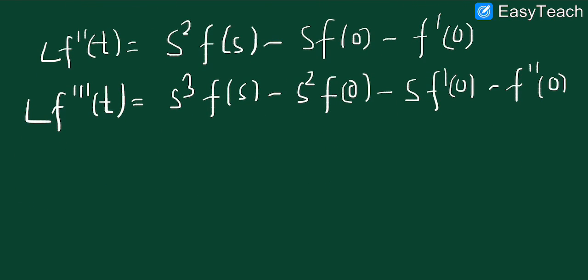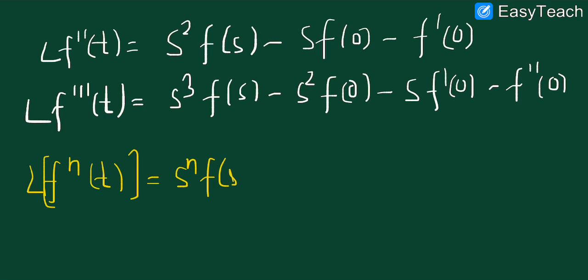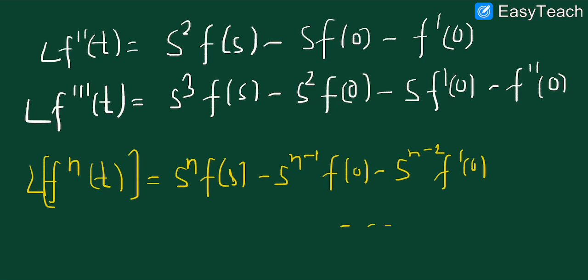So in general we can write, if we are interested in finding the Laplace of the general term, the nth derivative f^n(t), then it will be very simply s power n F(s) minus s power n minus 1 f(0) minus s power n minus 2 f dash 0 and so on, and the last term will be f^(n minus 1)(0).